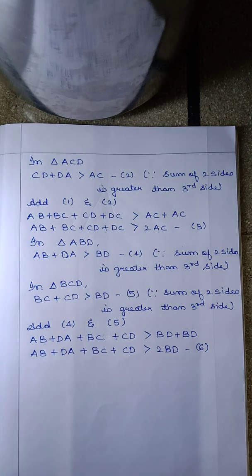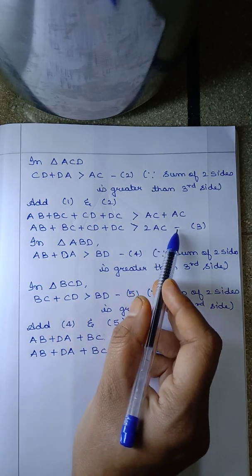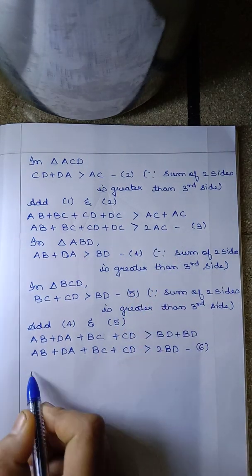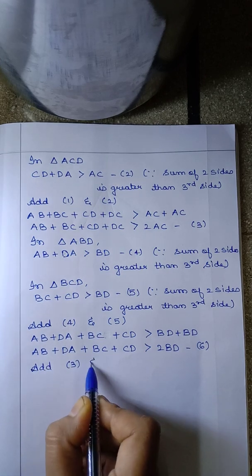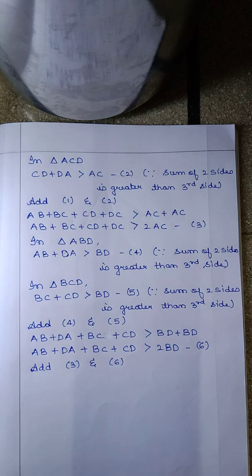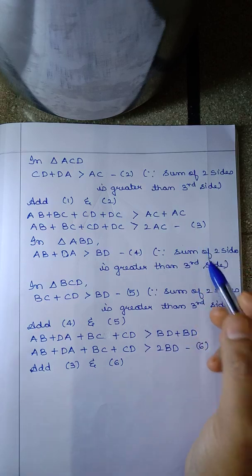Okay, now next we are going to add equation 3 and equation 6. Okay, add 3 and 6. So when we are adding 3 and 6, again LHS to LHS we have to add and RHS to RHS.